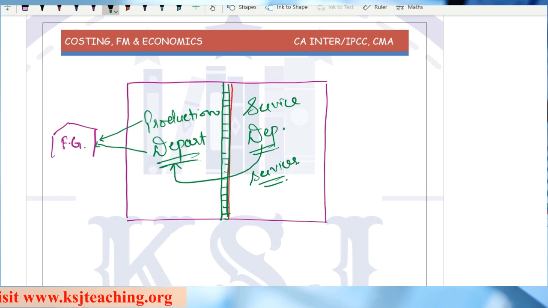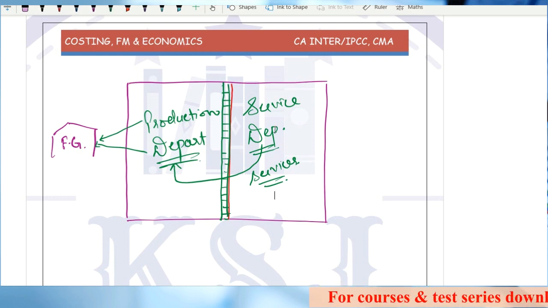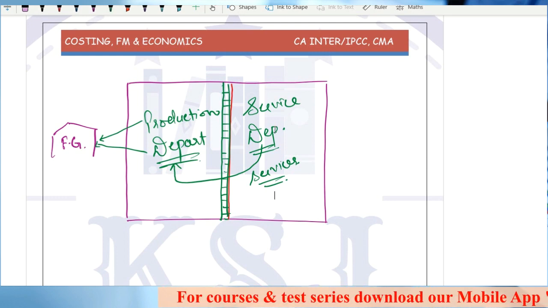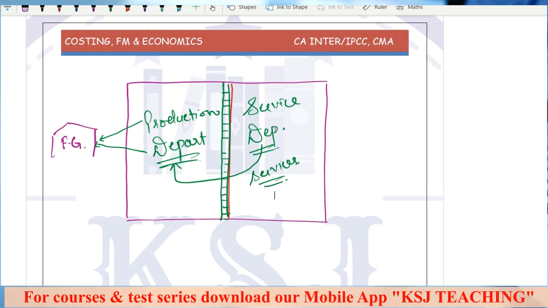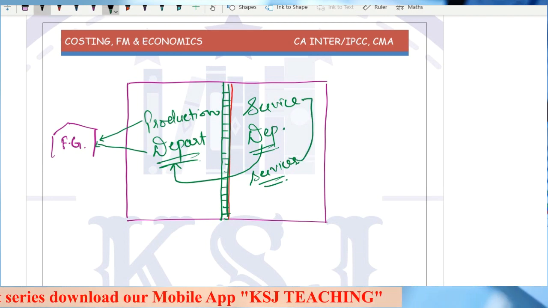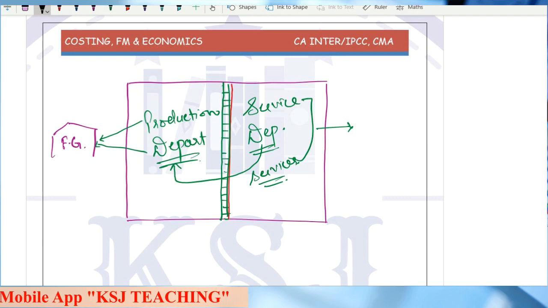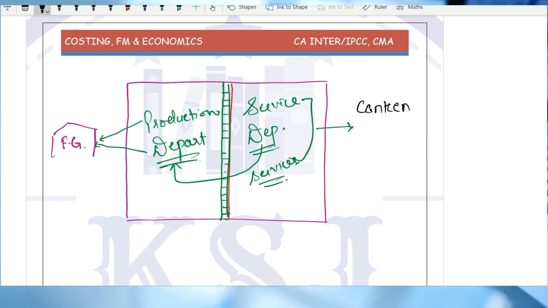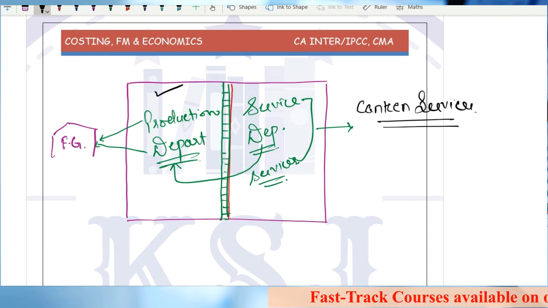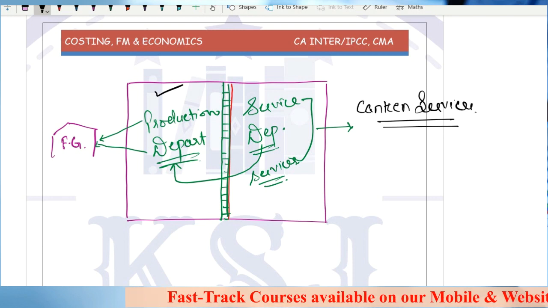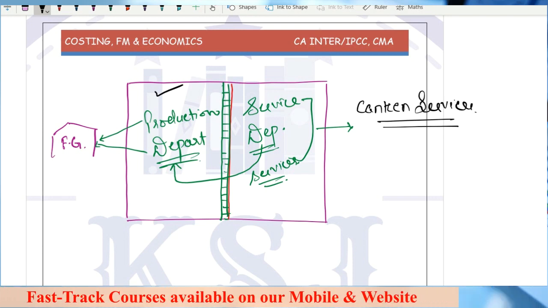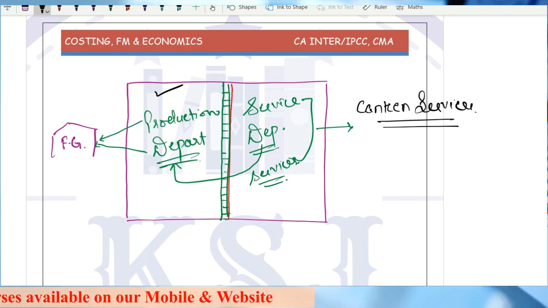Like, the production department can be weaving department, knitting department in the garment hosiery units. What are service departments? Examples of service departments can be canteen services. The worker who is working in the production department needs a break, needs some food, needs some tea, coffee. For that, you have a canteen in your factory.